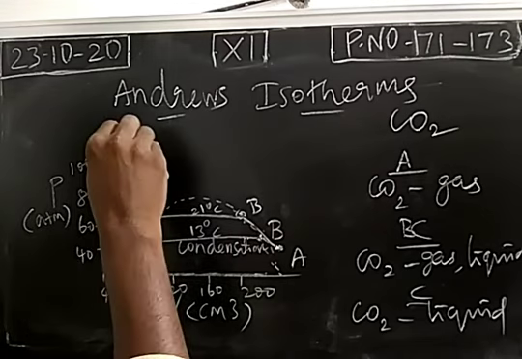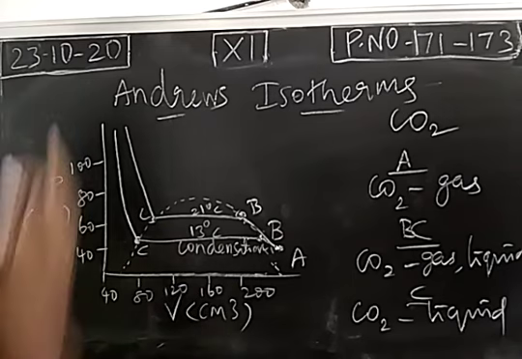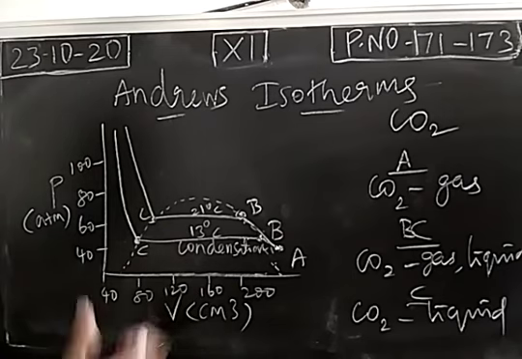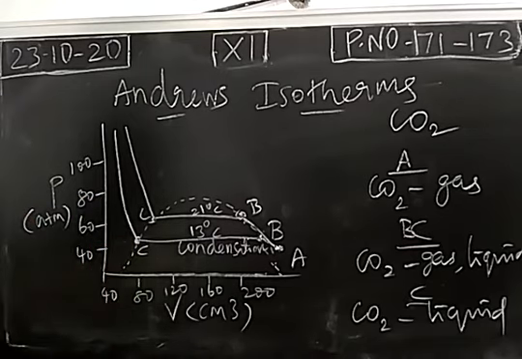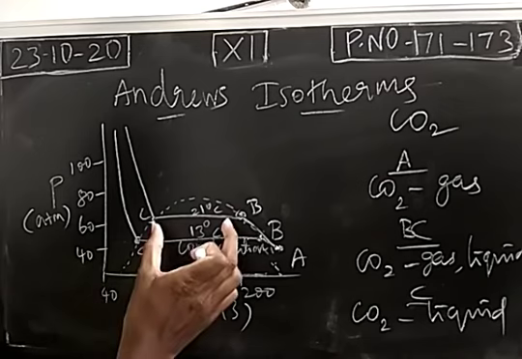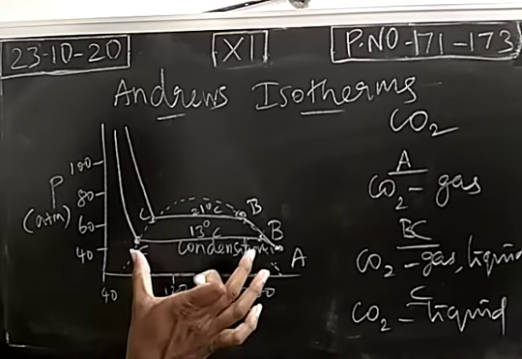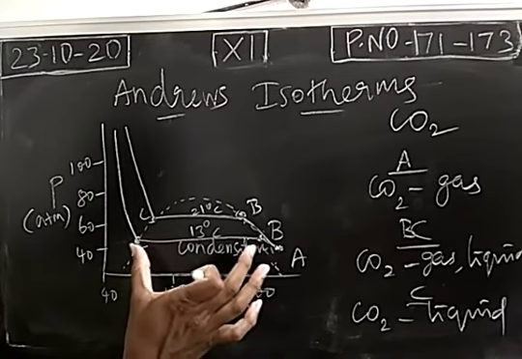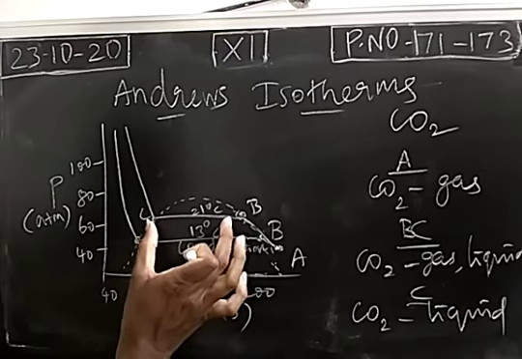After reaching point C, it becomes a liquid; pressure increases, volume will not change. So for 21 degrees Celsius, the same thing has happened, but the only difference is what? The region becomes shortened. So this is the wider condensation region, but for 21 degrees Celsius, the region is shortened.